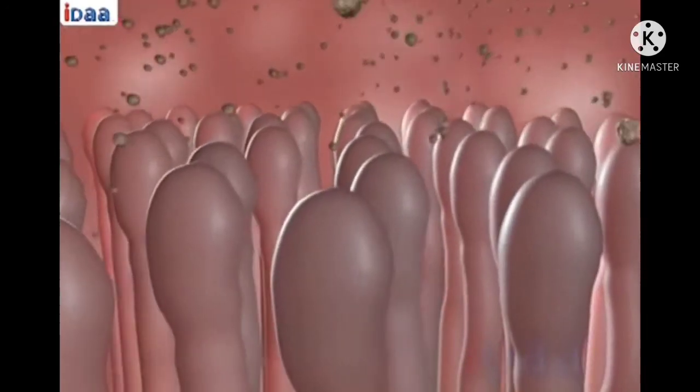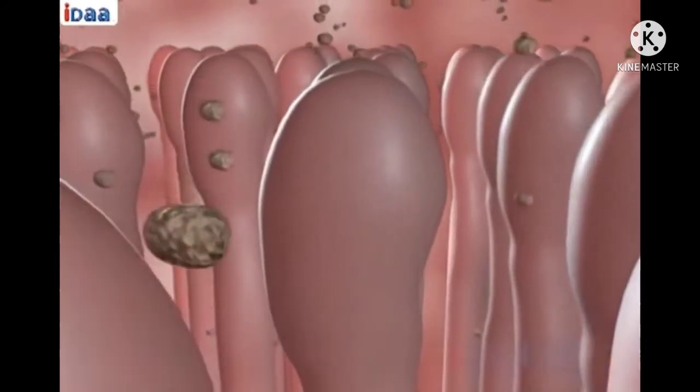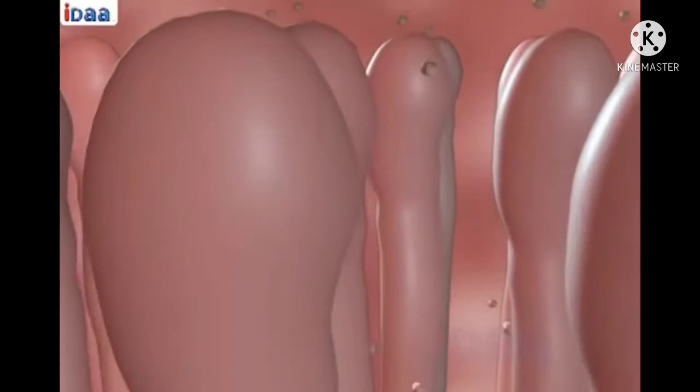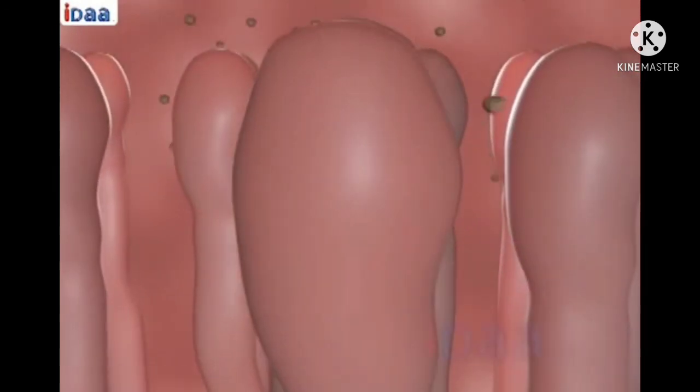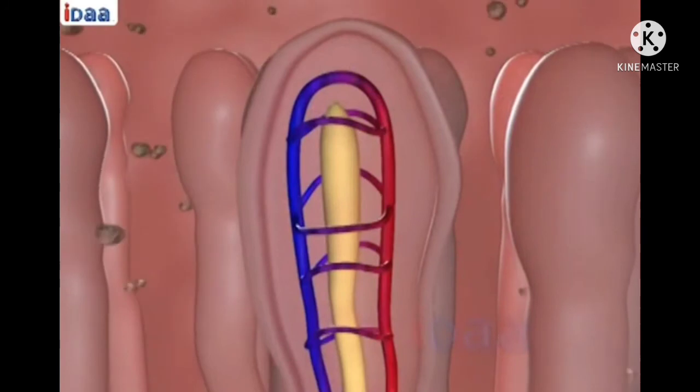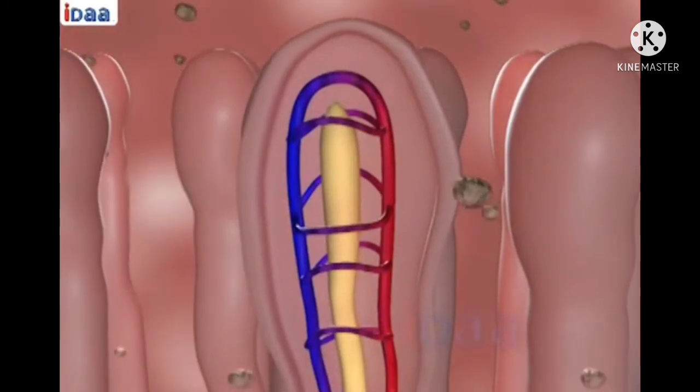The inner wall of the small intestine has finger-like projections called villi, which have a network of blood vessels close to the surface. The villi increase the surface area of absorption and absorb the digested food materials.